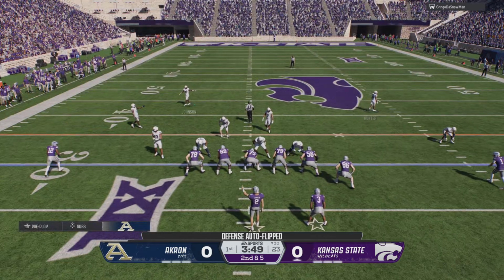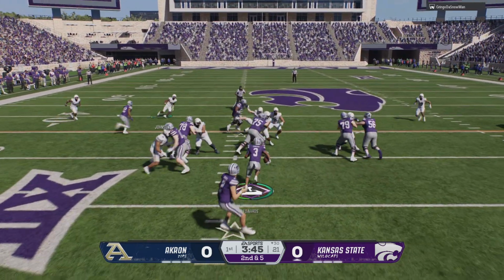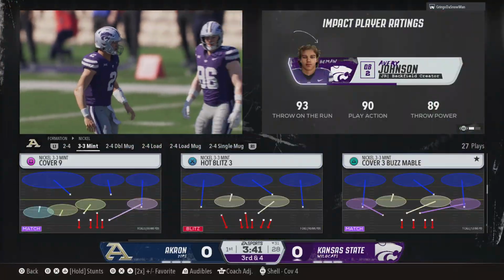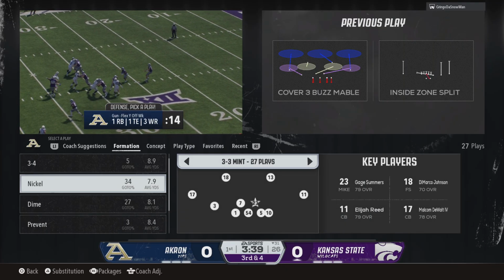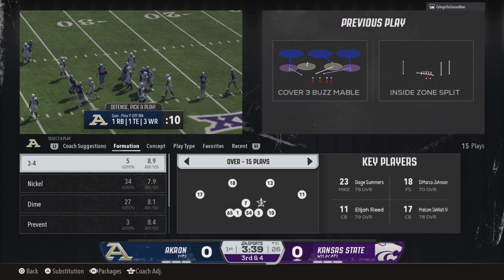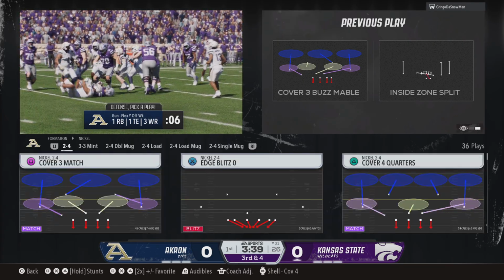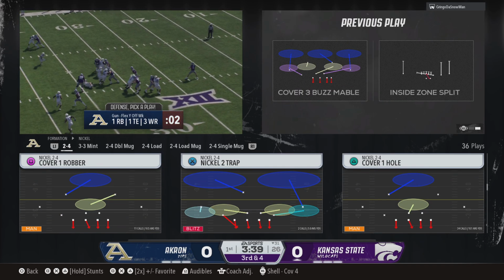Now here on second down, see if they keep tossing it around. From the gun, they'll try to impose their running game. Couldn't find a lane. A pickup of 1 to the 31. Man, it's really hard to control the running game if you don't control the line of scrimmage. And how about the defensive line doing a great job attacking those guys up front, not opening up lanes to run through. Nice job just nullifying that run altogether.